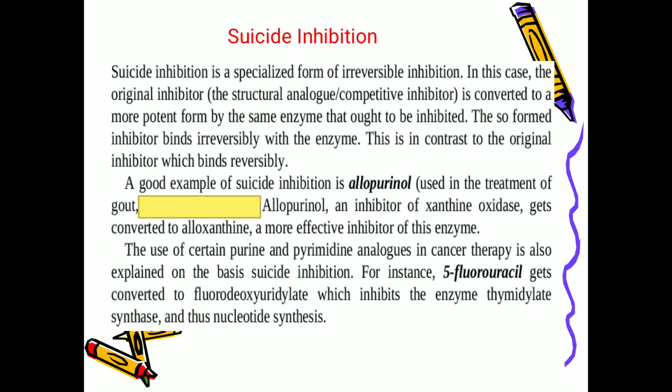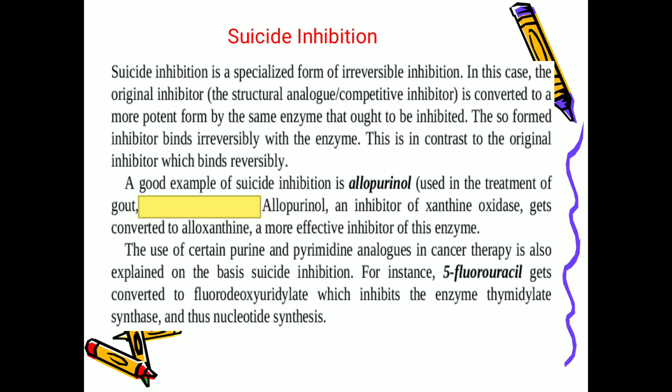Allopurinol is an inhibitor of xanthine oxidase and gets converted into alloxanthine with the enzyme xanthine oxidase, and this alloxanthine is a more effective inhibitor of xanthine oxidase.